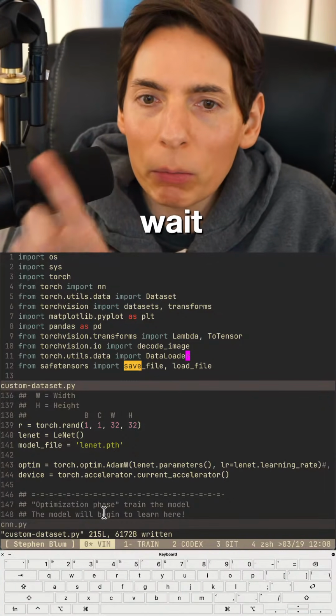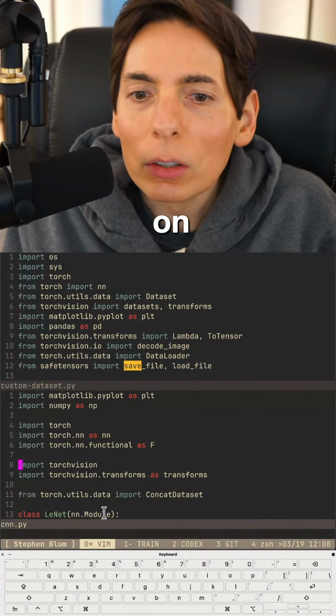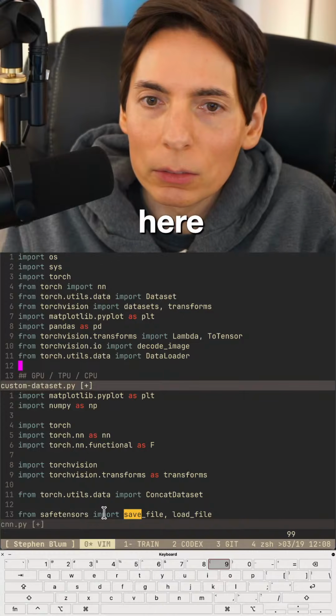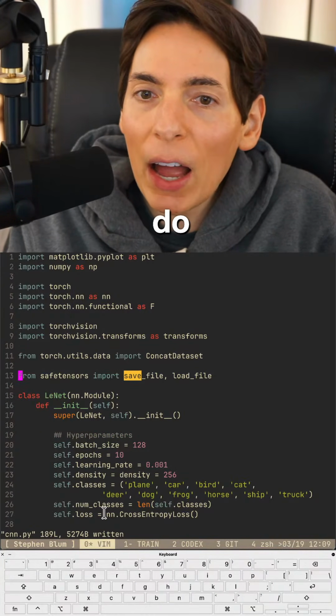Oh, wait. Ooh, whoa, wait. Hold on. Okay, we're going to do this. All right, we don't need that here. There we go. Let's close that. Okay. So we're going to do save file and load file.